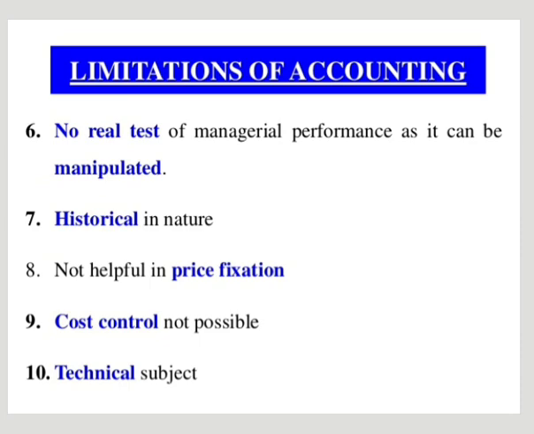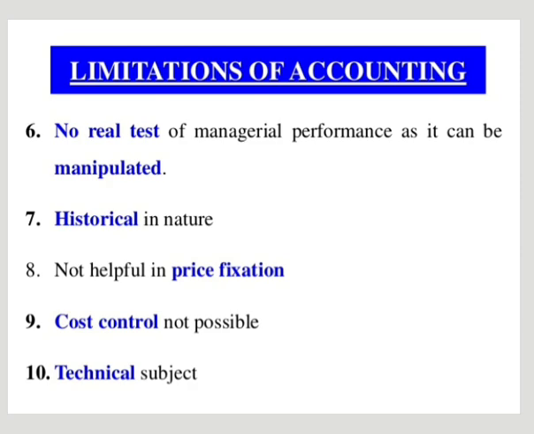We cannot judge the performance of the business on the basis of the accounting. Then it is historical in nature because it records all the past transactions. After completing the transactions, we record the transactions in the book.